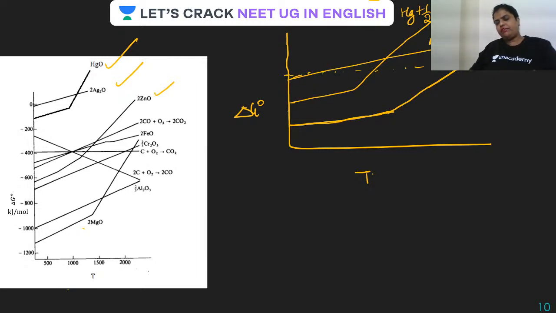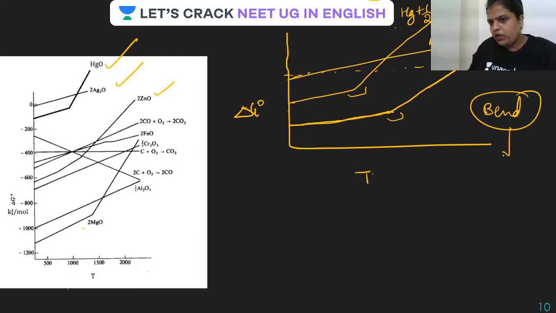So guys, it is very clear that these particular metal oxides are going to decompose at a very low temperature. And always remember, there are bends in these plots, and these bends tell you about phase change.